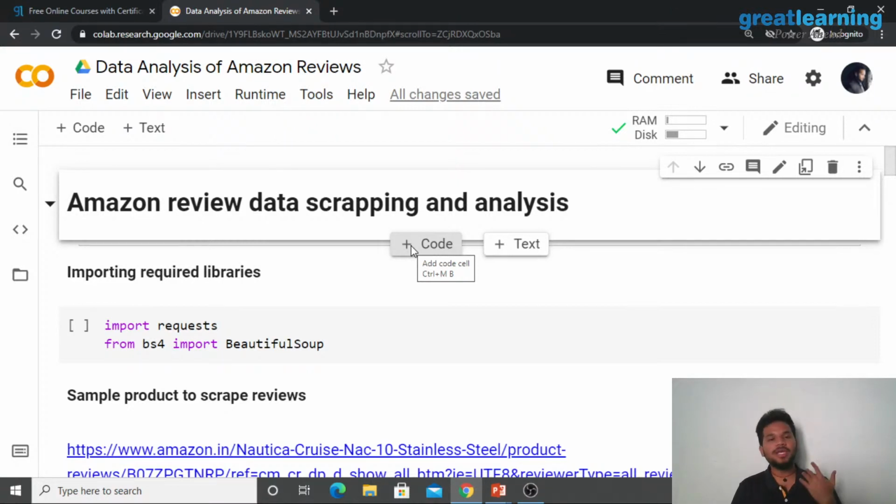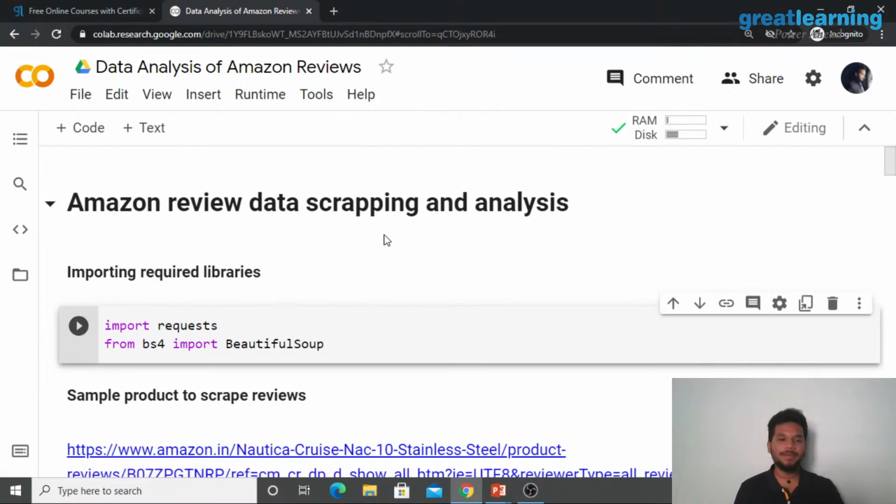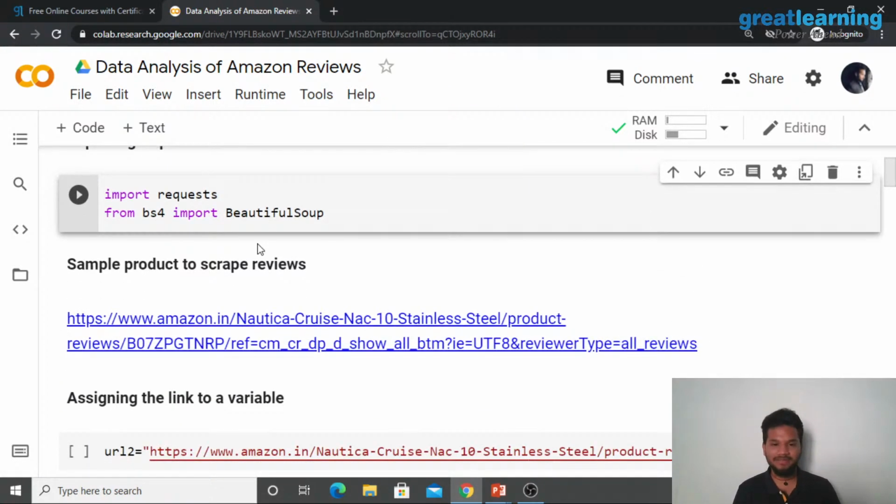The first thing is we import all the libraries, right? So as I told you, in this particular case for web scraping, we're going to require the requests library and of course Beautiful Soup. So clicking the play button will just import the libraries and we are done with that.